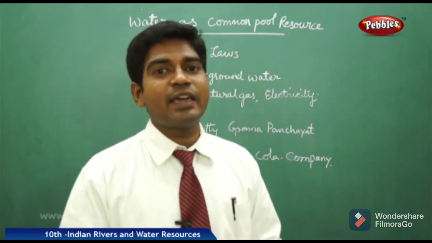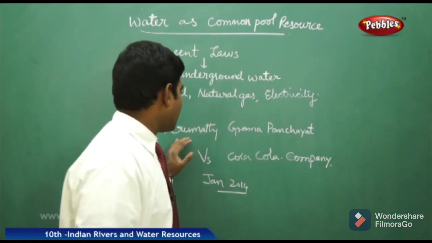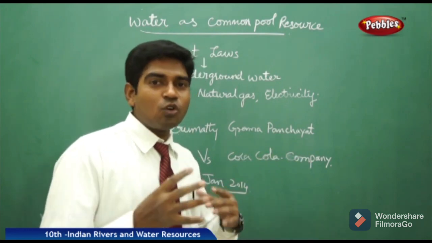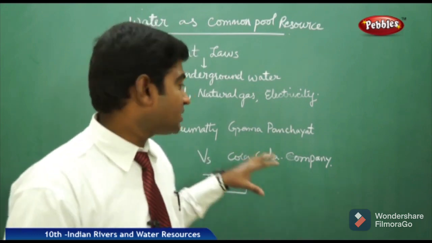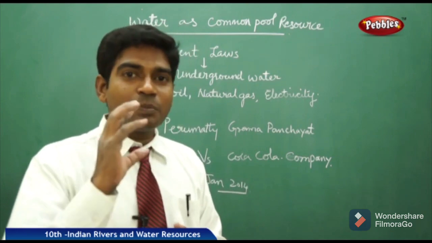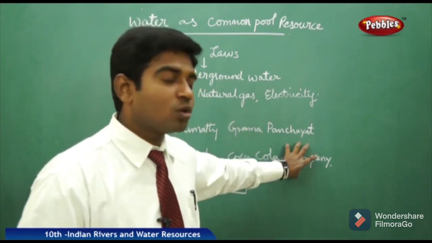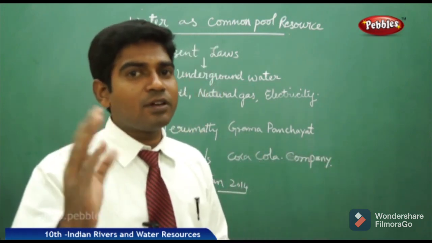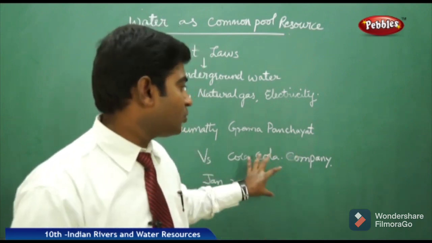There is an issue which happened in Kerala, which is a real fact, though it has some controversial views. It is in a place called Perumatty Grama Panchayat, where a Coca-Cola company was established. The Coca-Cola company was squeezing the entire water levels, and it came to such an extent that the local people of Perumatty were not able to get sufficient drinking water. So the panchayat body decided to ban the supply of water to the Coca-Cola company. The priority is that drinking water is the primary need of all the people of that Gram Panchayat. As a political institution, they restricted the company.